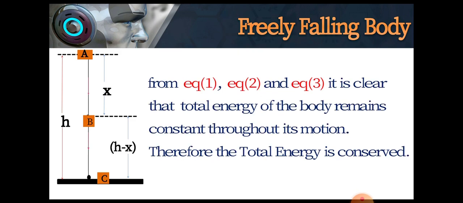From equations 1, 2 and 3, we see that the total energy of the body remains constant throughout its motion. Therefore, the total energy is conserved.